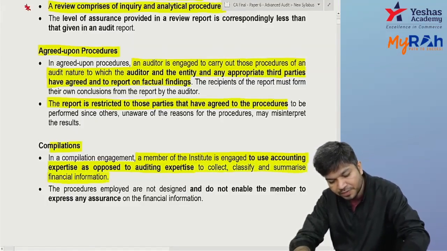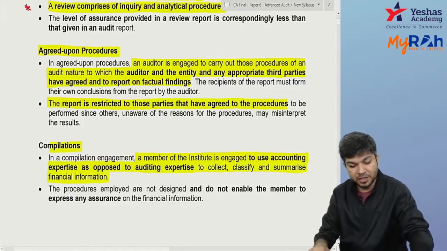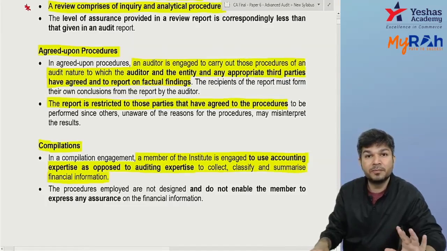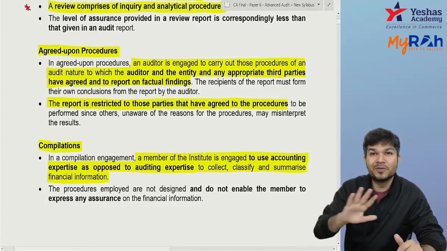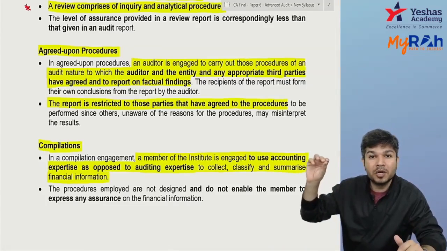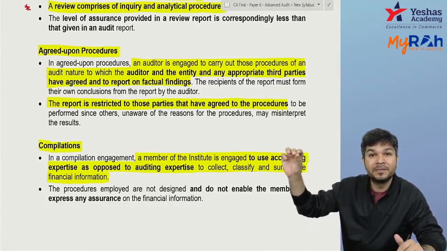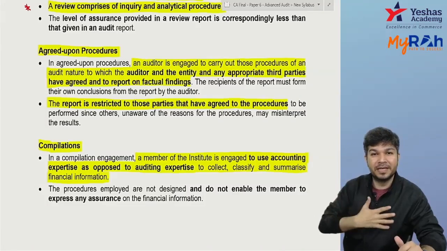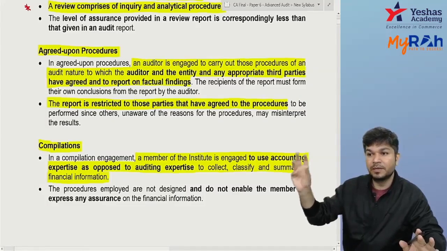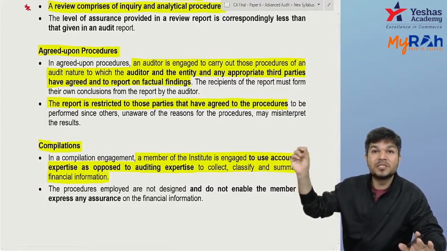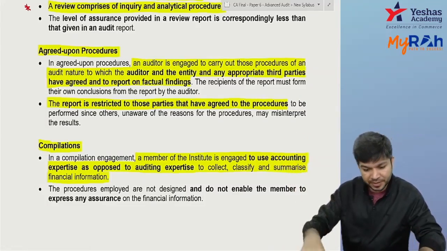And that's why you don't give any assurance under compilation. So under agreed upon procedure, you are just reporting the fact you found out, no assurance. Under compilation also, there is no assurance. The reason, you are not commenting on the figures given by management. So under agreed upon procedure and compilation, we are not commenting on the figures prepared by management. That's why there is no assurance.